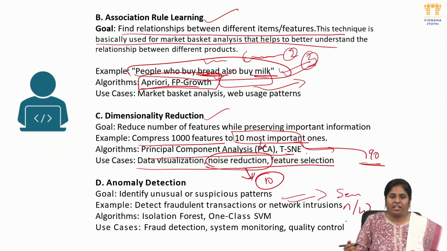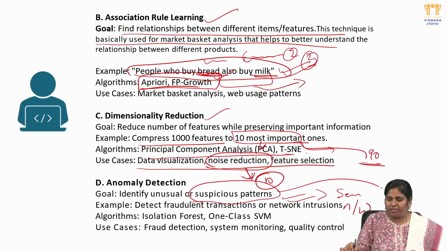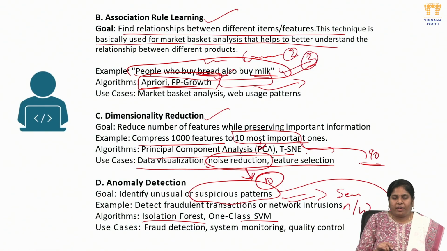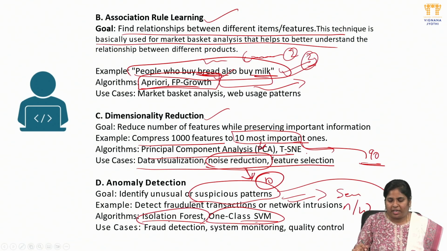How we identify the different kinds of suspicious activity, so that those suspicious patterns we can identify and we can say that a threat is detected in the network. So here we use SVM, isolation forest. These are the two example algorithms we can use. We can use more other algorithms, but this one is a more important algorithm, for a better approach.